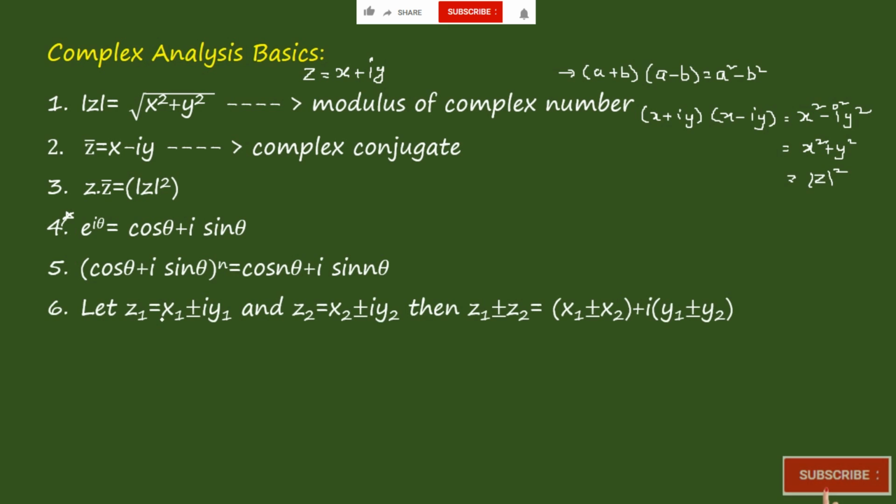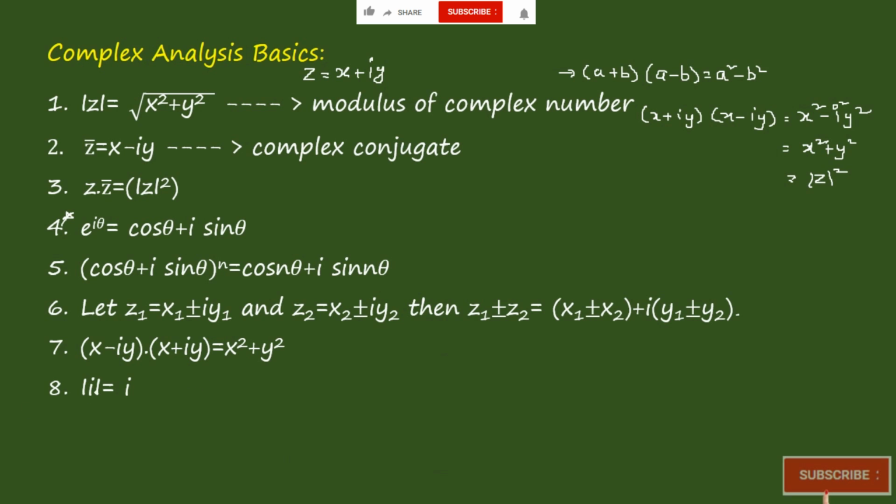Then let z1 is equal to x1 plus or minus i y1 and z2 is equal to x2 plus or minus i y2. Then z1 plus or minus z2 is equal to x1 plus or minus x2 plus i (y1 plus or minus y2). Okay. Now go to the next one: (x minus iy) into (x plus iy) is equal to x square plus y square. You've seen that just now.